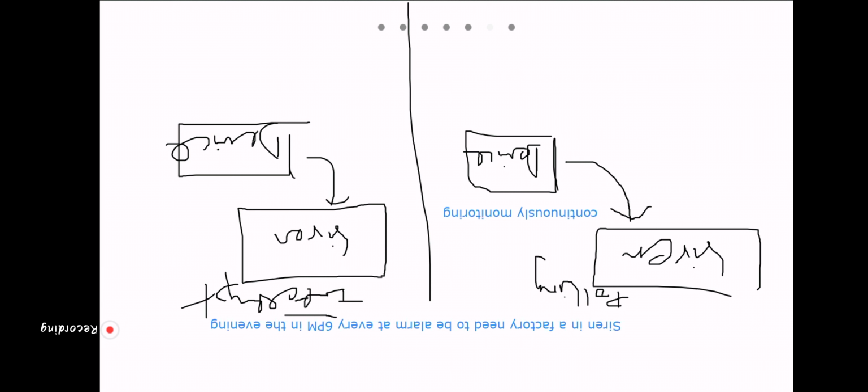Now, any event, a microcontroller has to wait for an event. The siren making noise is an event. Remember that. So a microcontroller can wait for an event to take place either by polling or interrupt. Two things. In polling, there is continuous monitoring happening. In interrupt, registering is happening.